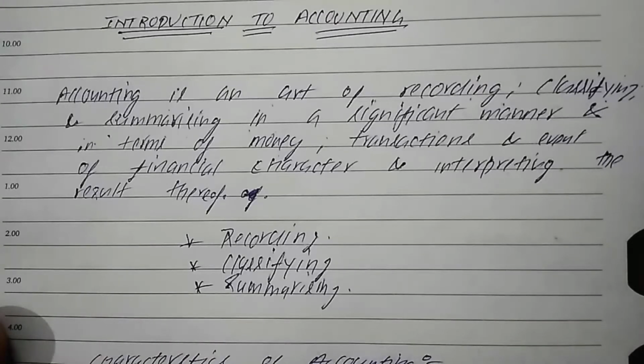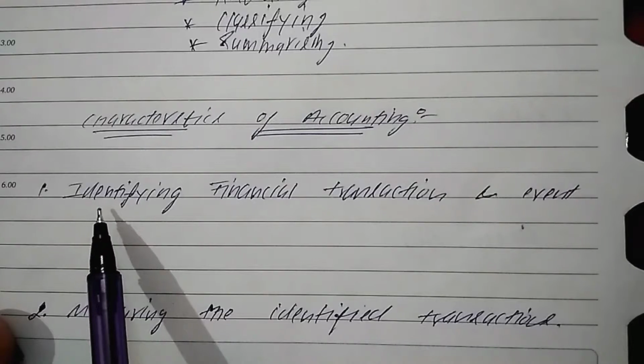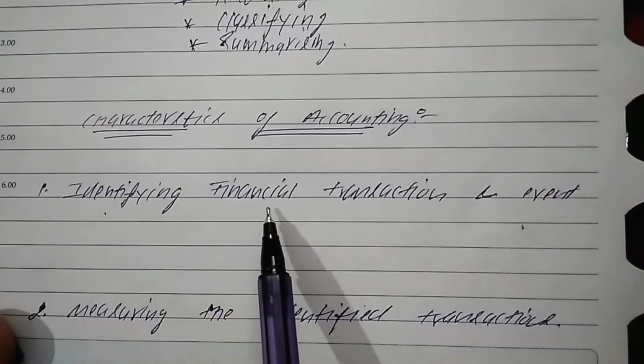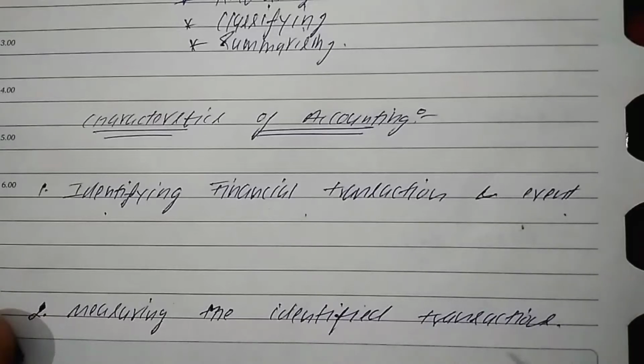After discussing the accounting definition, we are discussing the characteristics of accounting. There are 7 characteristics of accounting, and the first main characteristic is that it helps in identifying financial transactions and events. In this, the financial transactions and events are recorded.